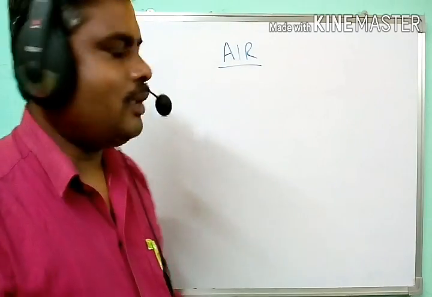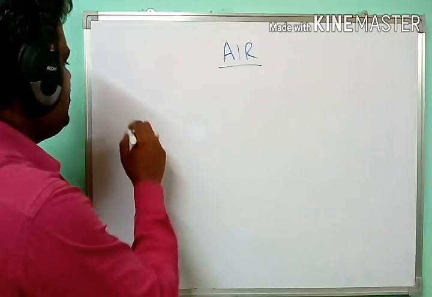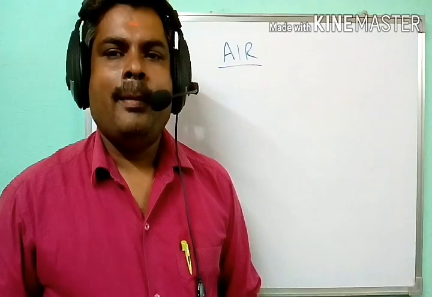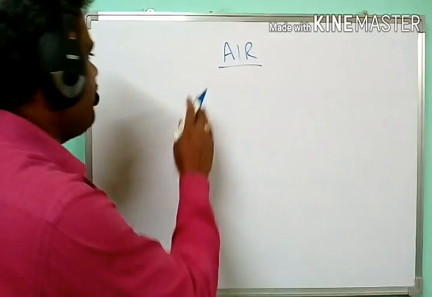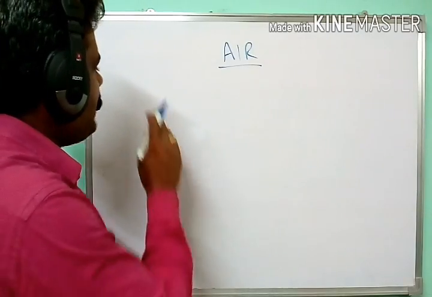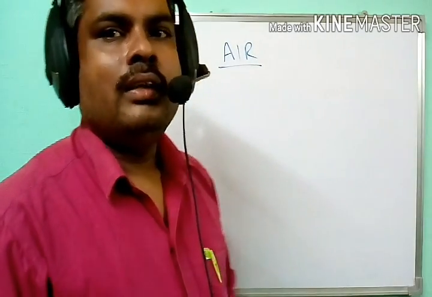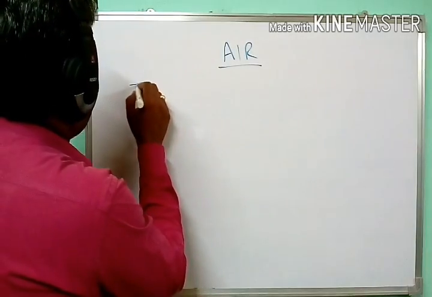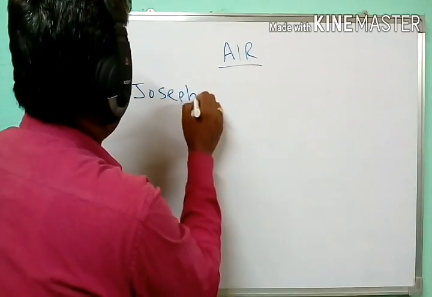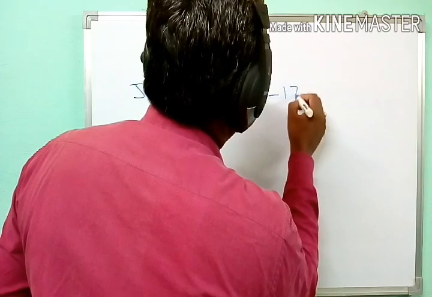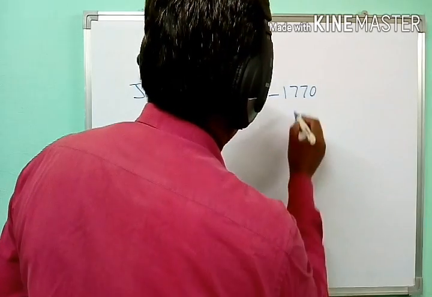We have studied several experiments in your previous classes. Among all these experiments, some are useful to identify the materials which are required for the process of photosynthesis. Of such experiments, one of the most important is the one carried out by Joseph Priestley in the year 1770.